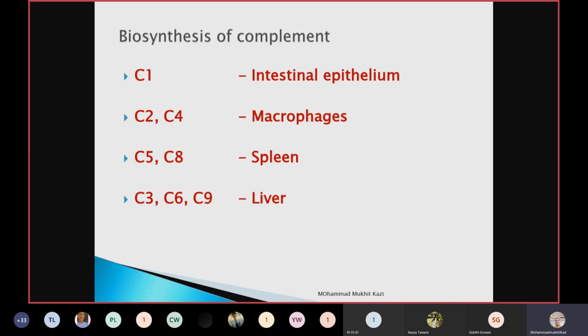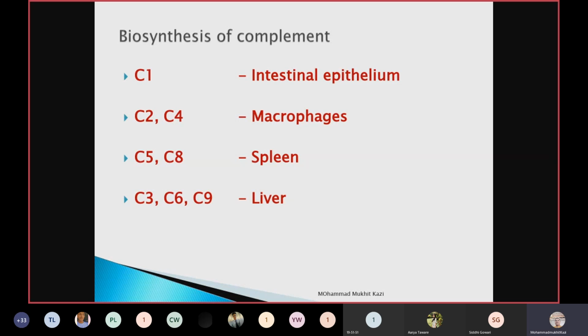C1, intestinal epithelium. I is 1 in Roman numerals. So it is C1. Now, it is the table of 2. C2, C4, 2 is a table. C2, C4 are biosynthesized by macrophages. Okay, C2, C4 are 2. It's the 2 table, and it is generally biosynthesized by macrophages.